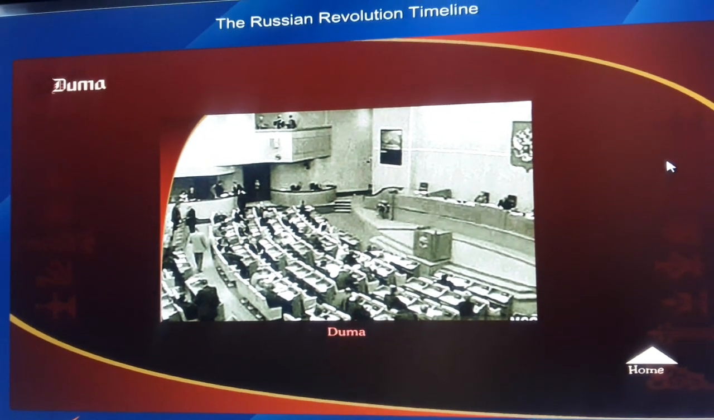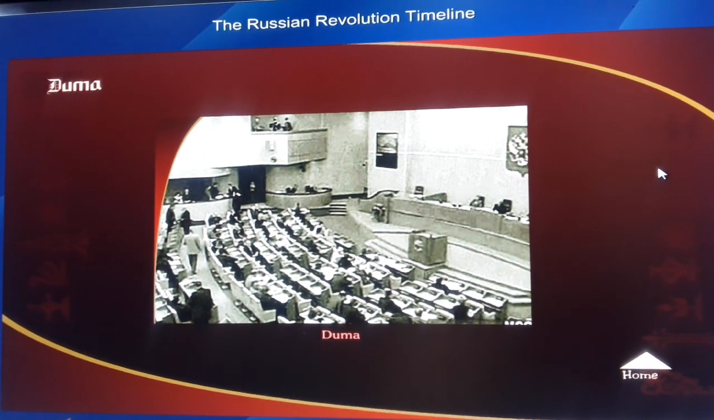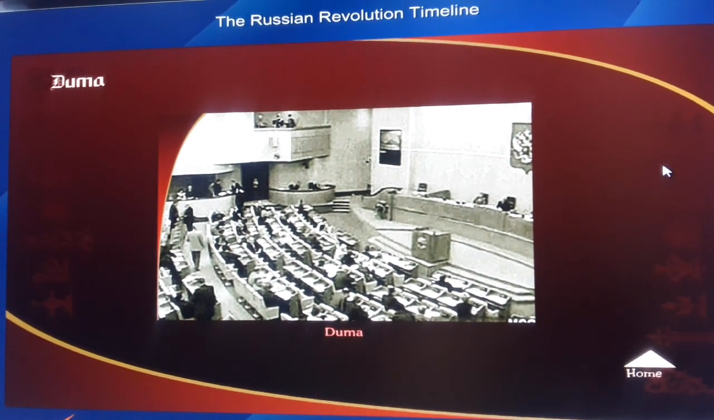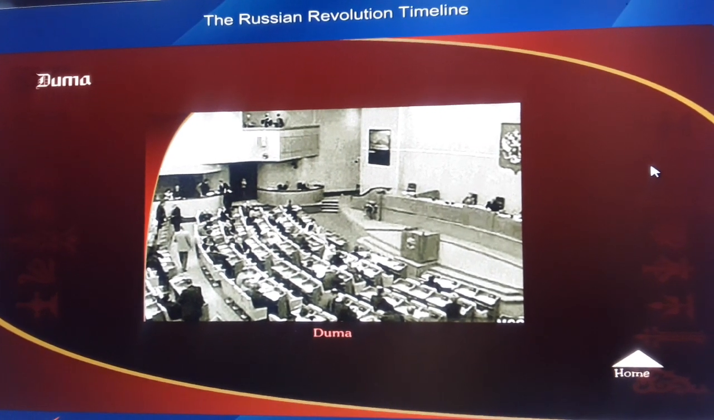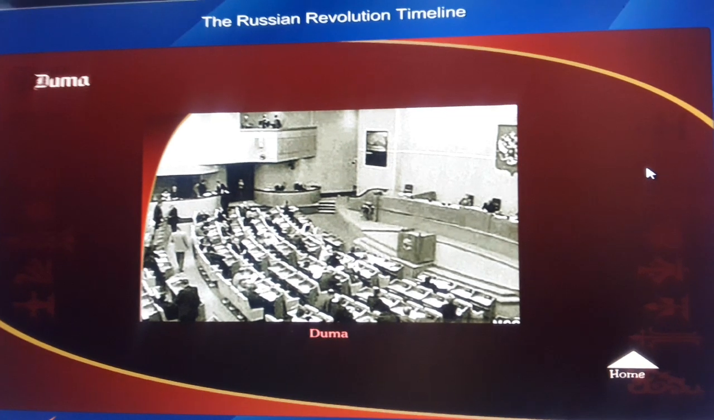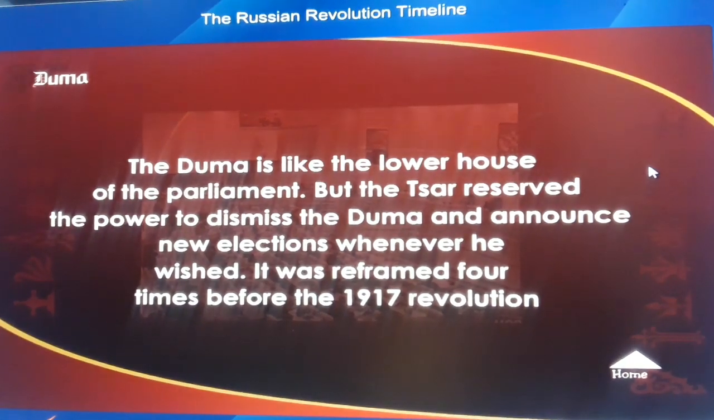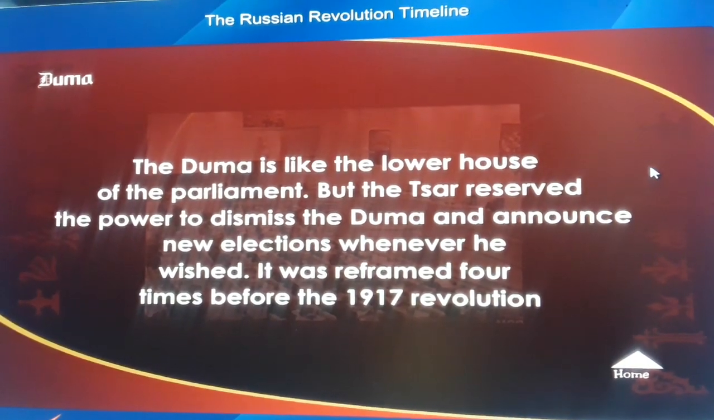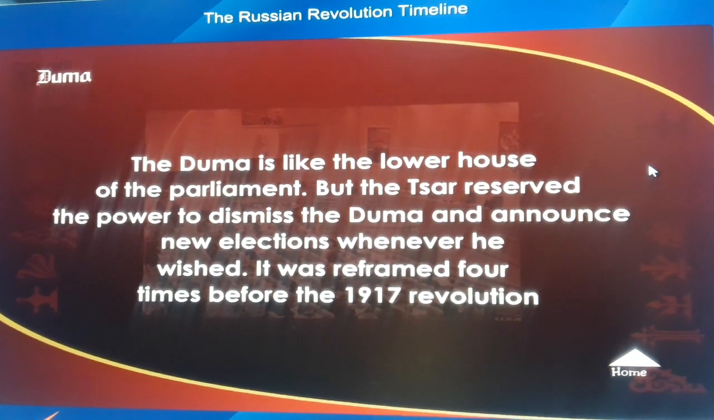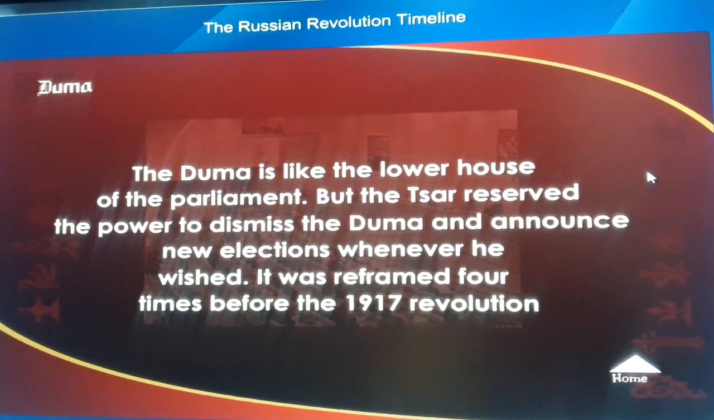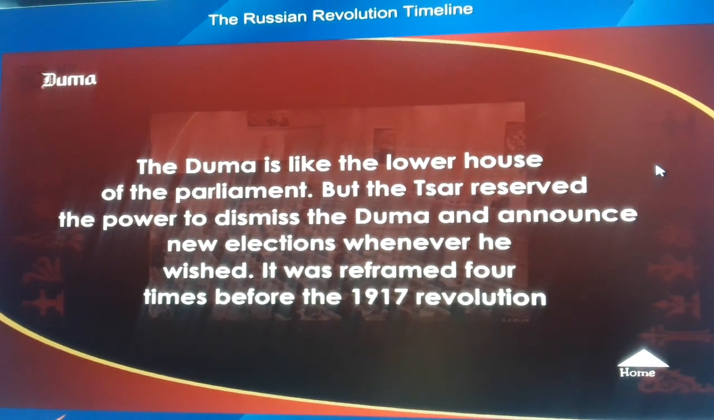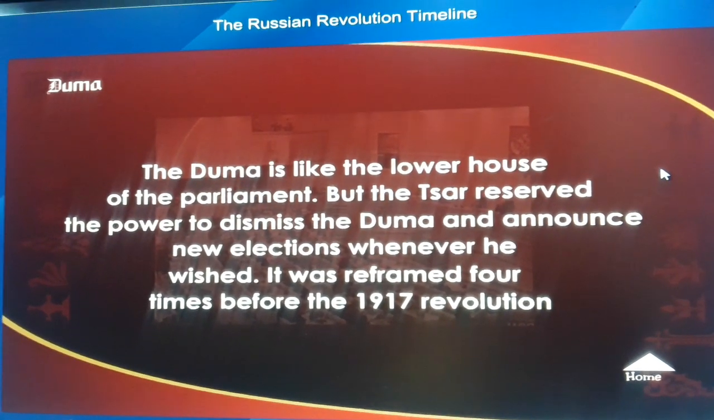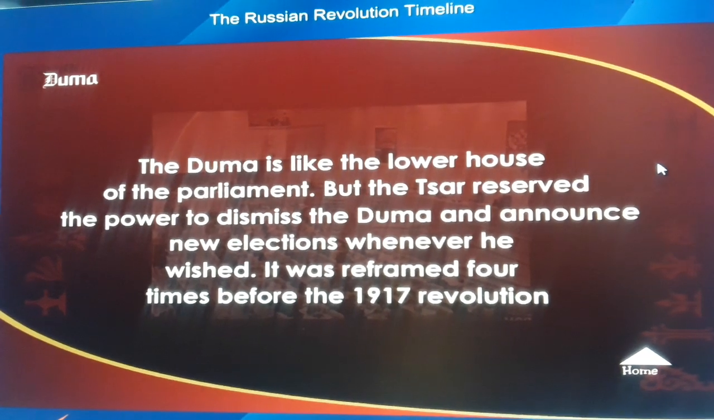Duma. To help calm the unrest in the country, Nicholas II agreed to the October Manifesto, which gave people civil liberties and created the Duma. The Duma is like the lower house of the parliament. But the Tsar reserved the power to dismiss the Duma and announce new elections whenever he wished. It was reframed 4 times before the 1917 revolution.